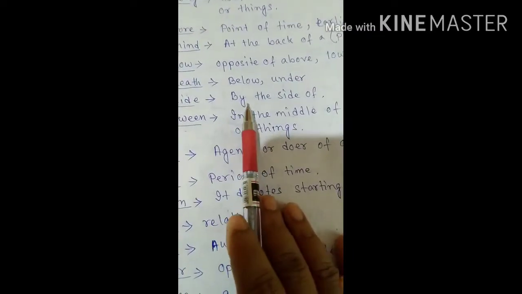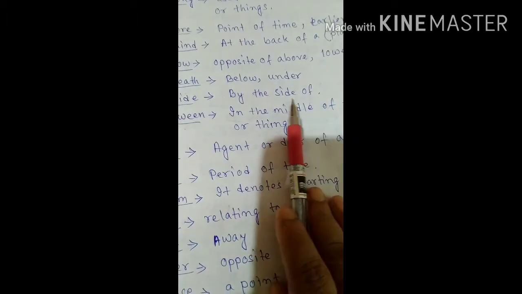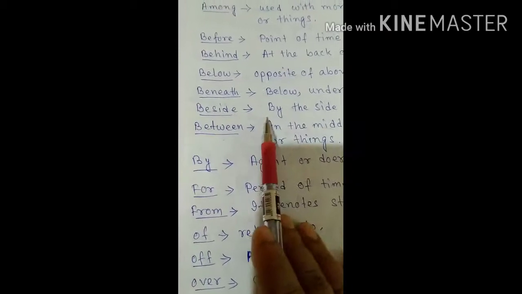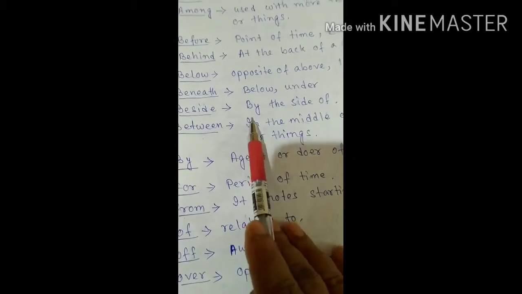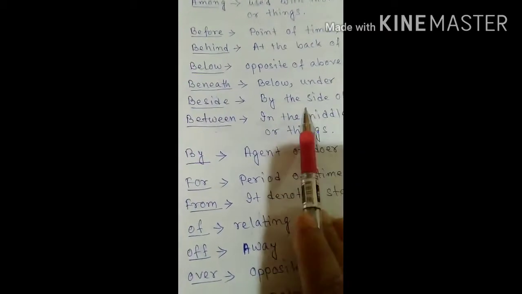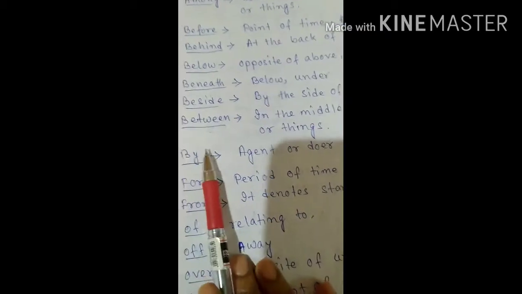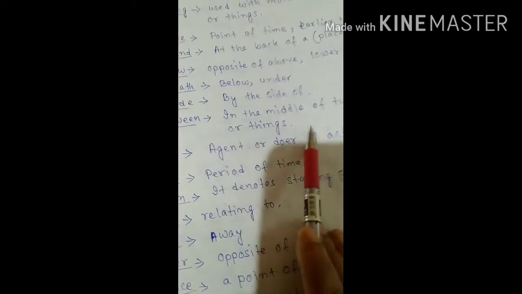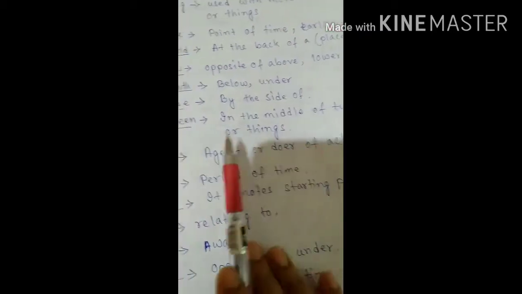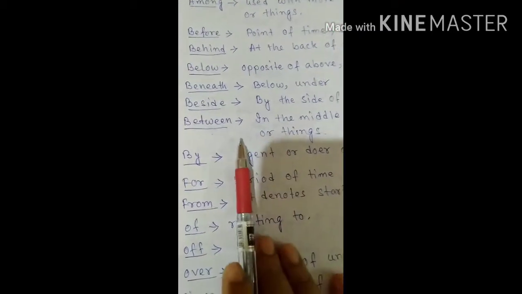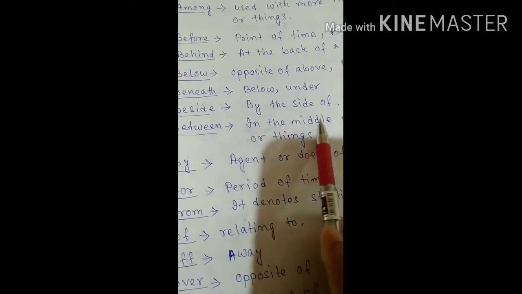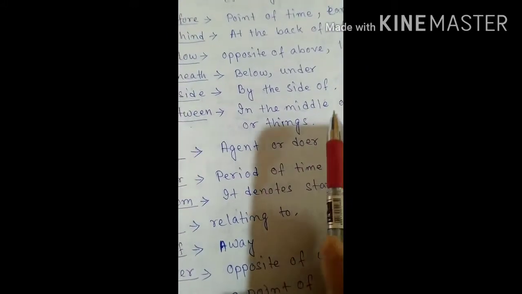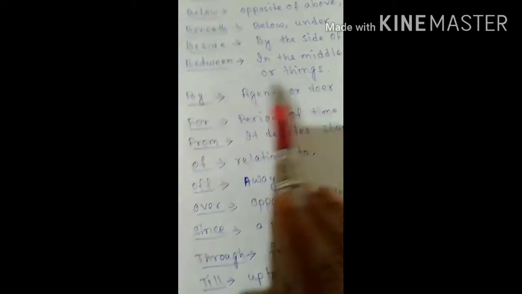Then beside. Beside means by the side of. In a particular sentence, when it is implied that by the side of, then we are putting beside. Then the next one is between. In the middle of two persons or things. Between is used when two things or two persons have been mentioned.